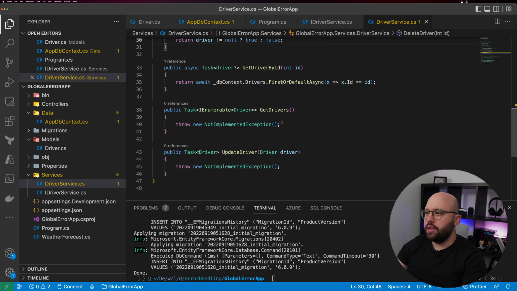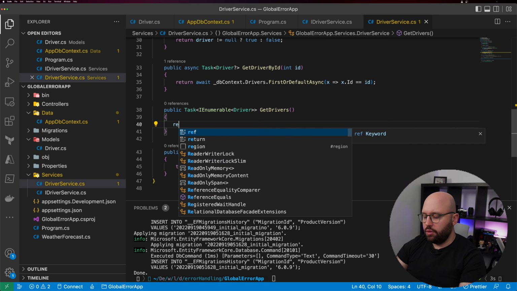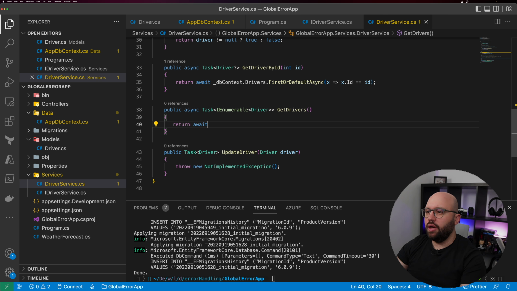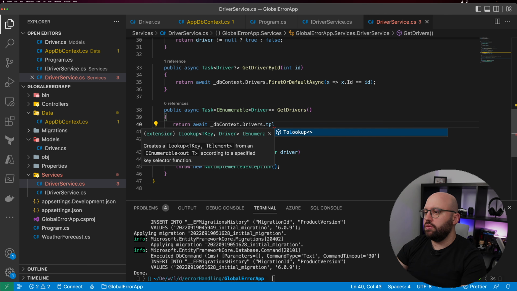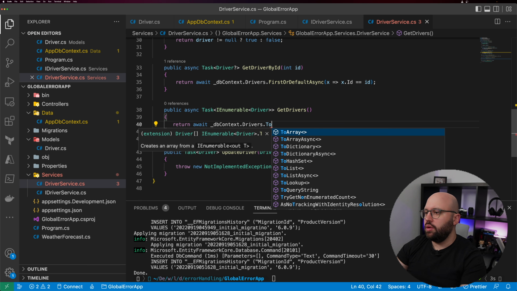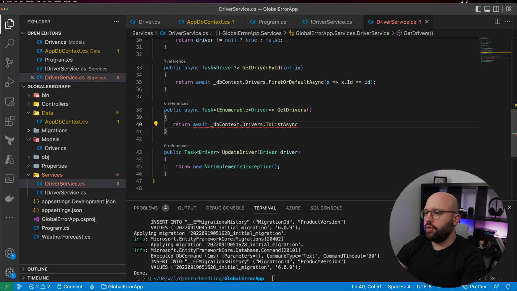And then let's see this one, get drivers. So that's also very simple. What we're going to be doing is we're going to put return await _dbContext.drivers.ToListAsync. Very simple.